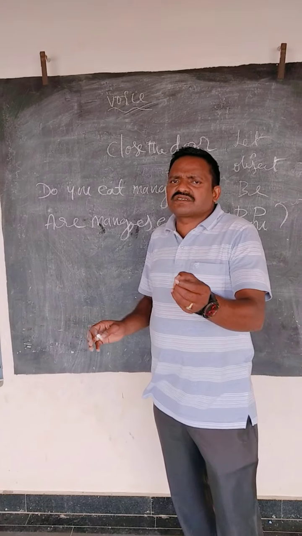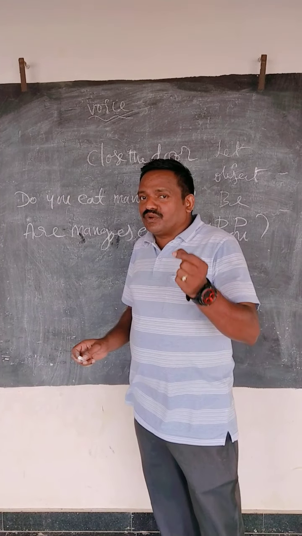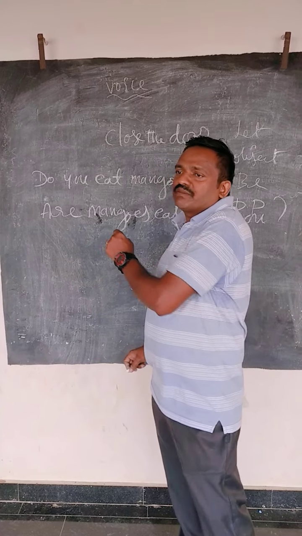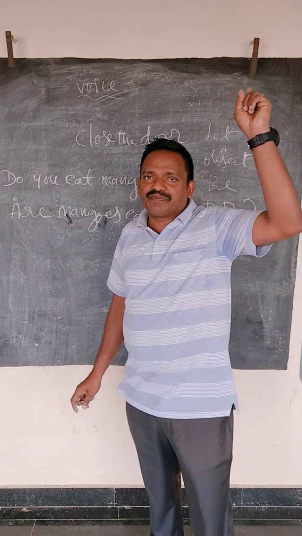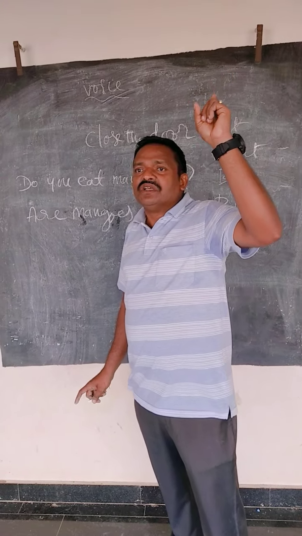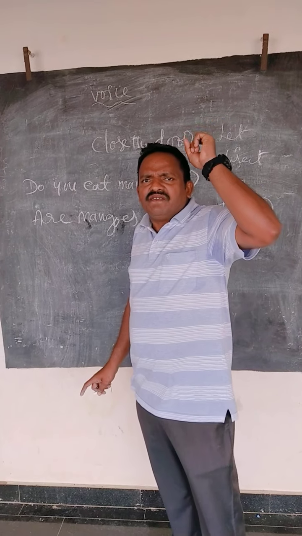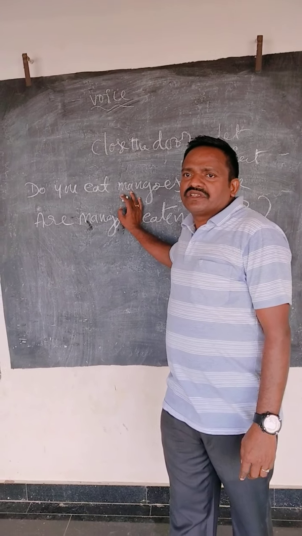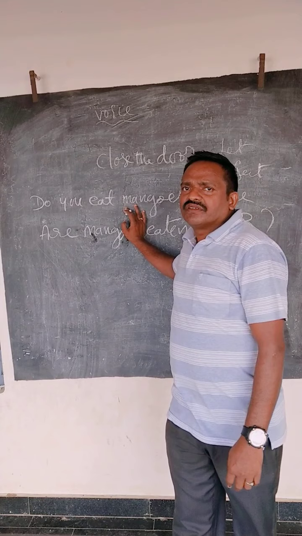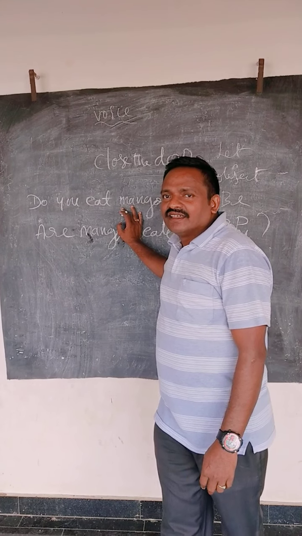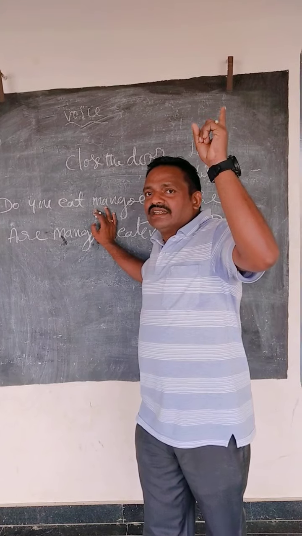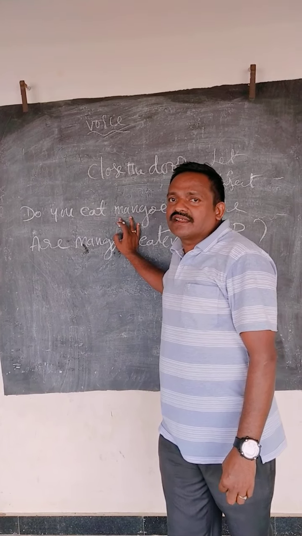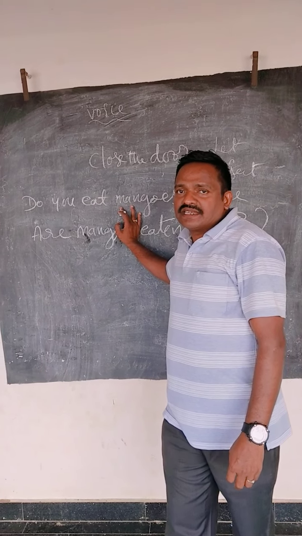So friends, there is a little bit of confusion here. Try to understand. First of all, before we change from active to passive, we should learn tenses perfectly. Whenever you learn the structures of the 12 tenses perfectly, then you feel it is very easy to learn any kind of grammar topic, active voice, passive voice, direct, indirect speech. When you learn tenses perfectly, it is very easy to solve all those types of sentences from one kind to another kind. That is transformation of sentences.